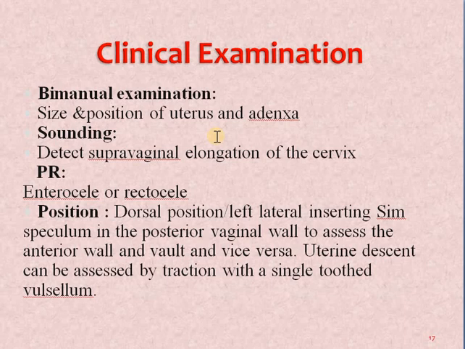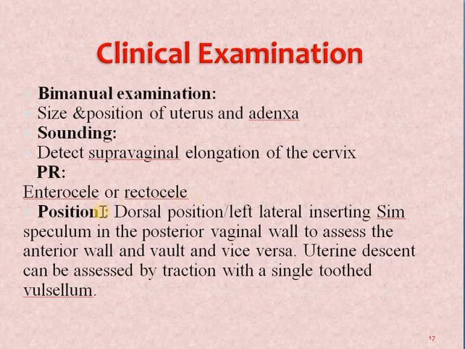Then sounding also helps us very importantly. If we see the cervix in the anterior portion, we have to identify whether this is a case of prolapse or some congenital abnormality of the cervix. So we use the uterine sound, and when we put the uterine sound and the distance between external os and internal os is more than 2.5 or 3 centimeters, that means this is not a prolapse of the uterus but a congenital anomaly of the cervix, that is elongation of the cervix.